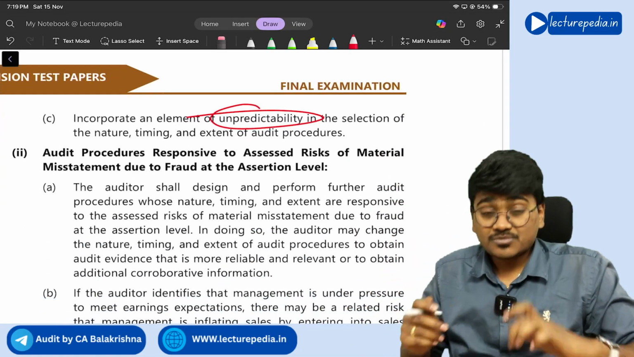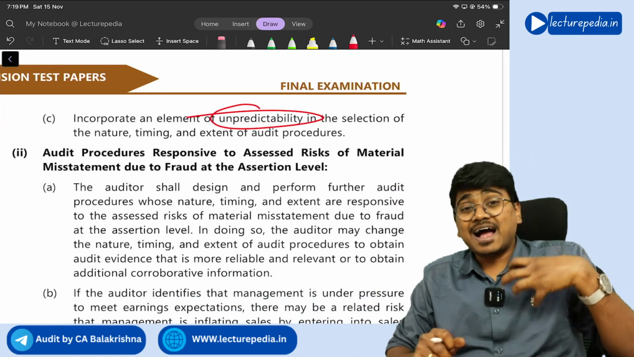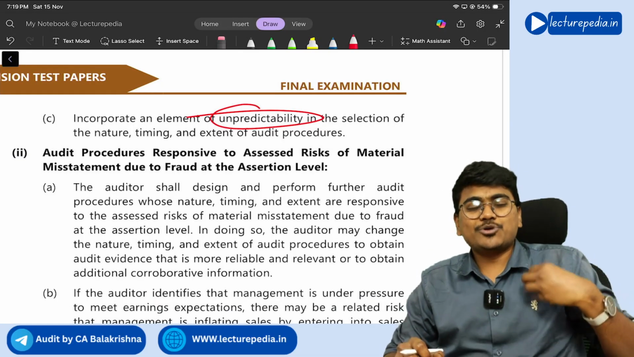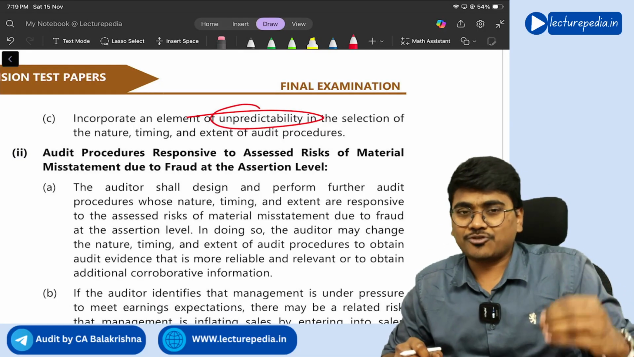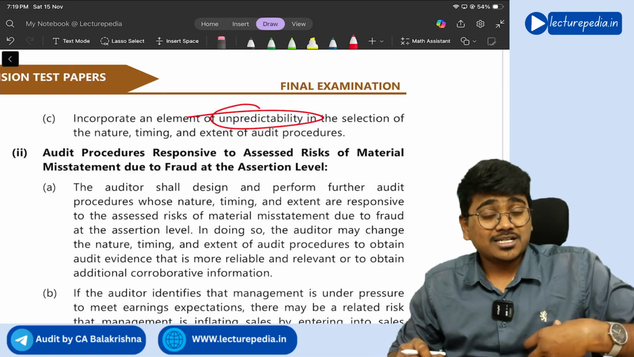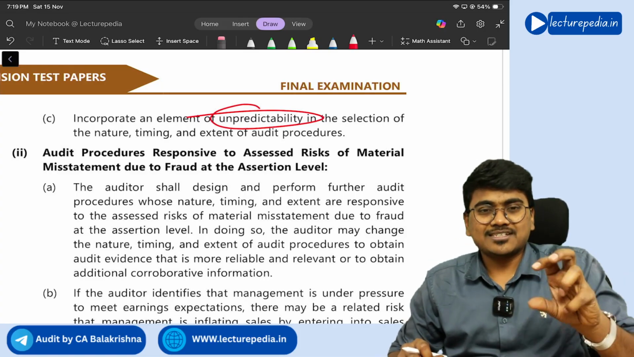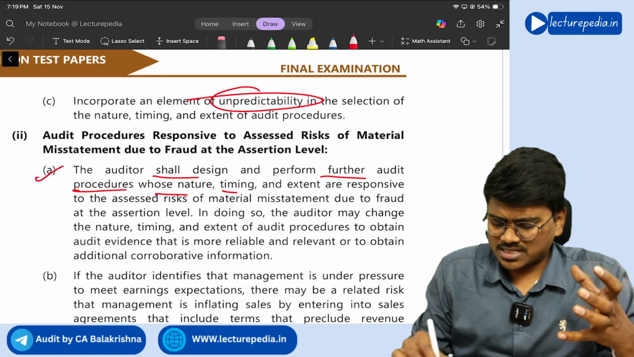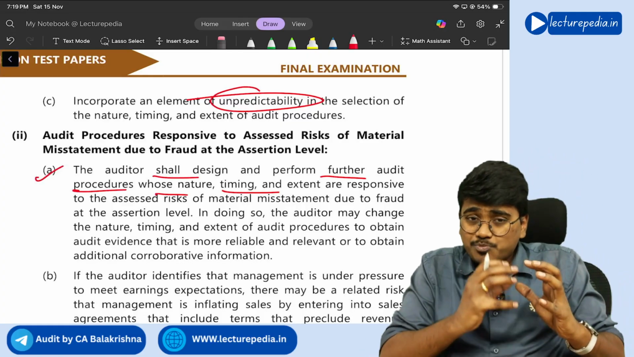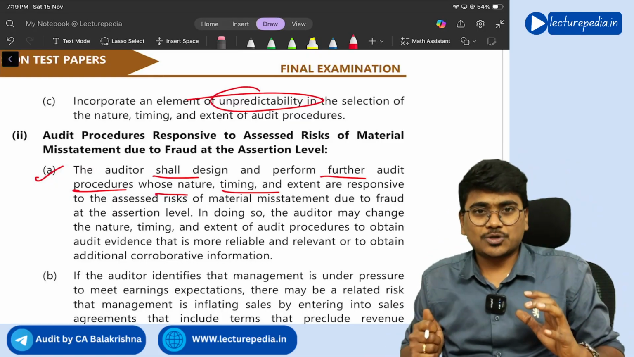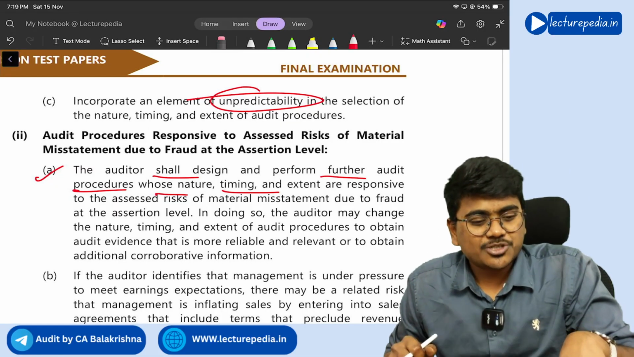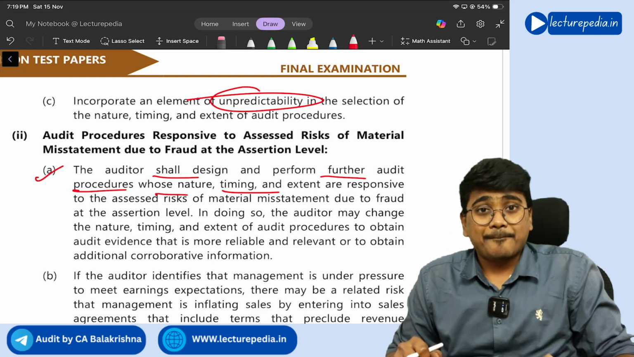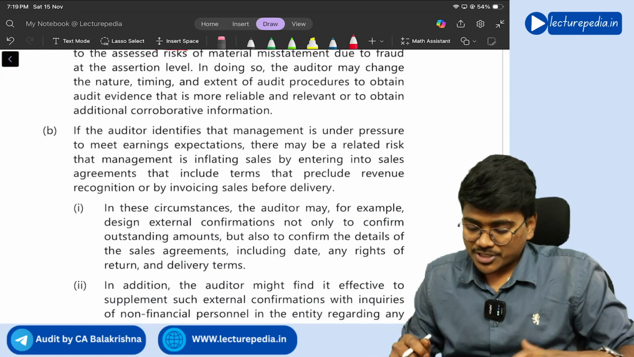Next, audit procedures at the assertion level. So at the assertion level, if you have assessed ROMM due to fraud, then what further audit procedures will you design? The auditor shall design and perform further audit procedures whose nature, timing, and extent are responsive to the assessed ROMM. And in this particular situation specifically, they told that there is a high pressure on the management, so that point also you need to refer.